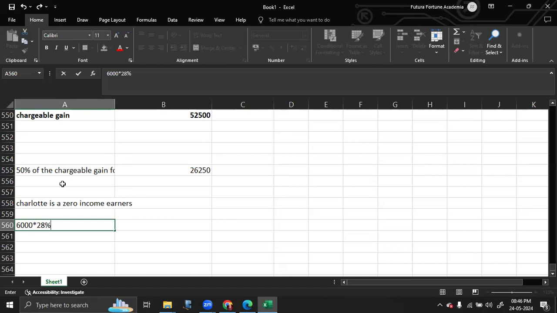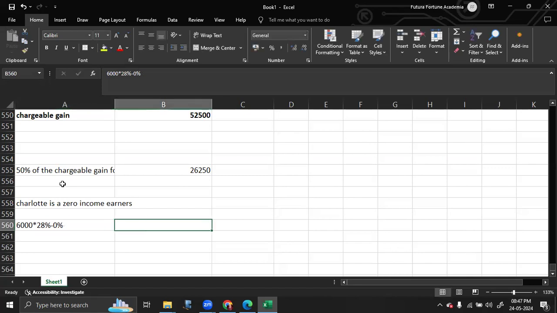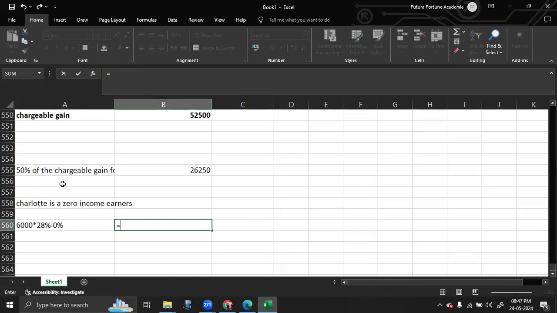But since Charlotte is making the disposal, Charlotte will be eligible for a 6,000, and she does not have any income. So here that entire 6,000 will be taxed at 0%. So the first benefit is you get to save 6,000 into 28% there.